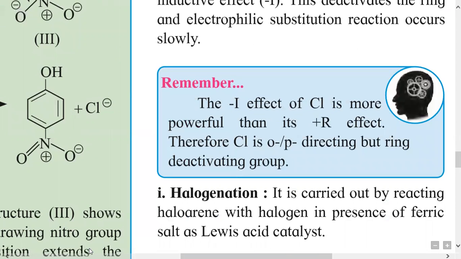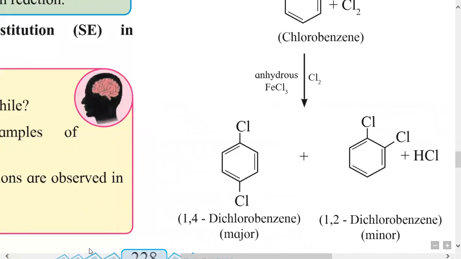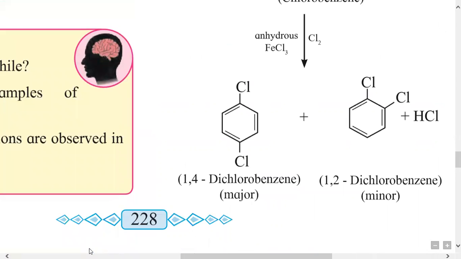Under electrophilic substitution reactions, we studied halogenation, nitration, sulfonation, and Friedel-Crafts alkylation and acylation. Thank you. That is about the reactions of aryl halides.